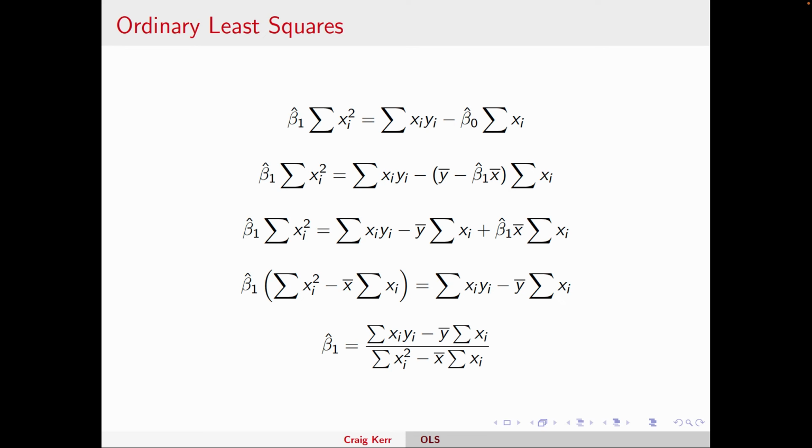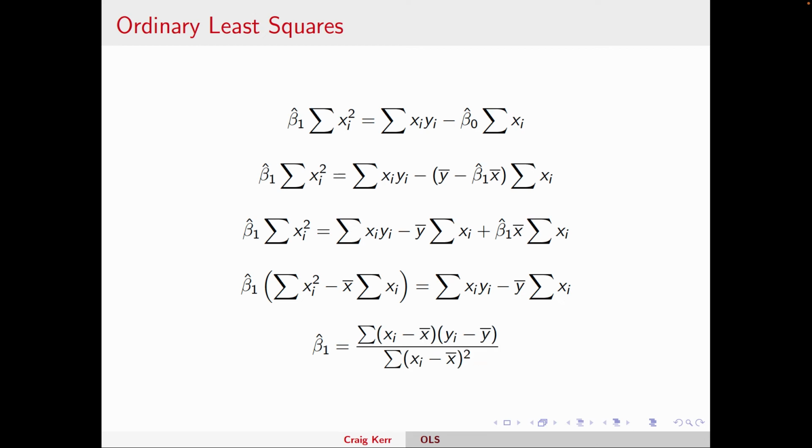Now, it takes a bit of math to show this. I can send you guys the derivation if you like. It's good to try it on your own. But this can be rearranged, and it's typically written as follows. This is actually the same expression. It takes a bit of work to get there, but this is the same expression. And people like this expression instead of the one I originally derived because there's some good intuition there.